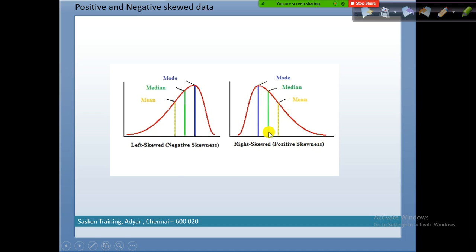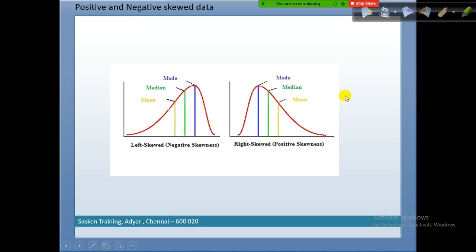In both cases, left skewed and right skewed, the mode is here. We know the mode is the more frequently occurring value, the popular value. In both cases the mode is the peak value. Listen very carefully: in both cases the mean is dragged outward.